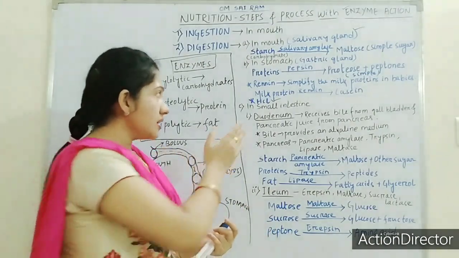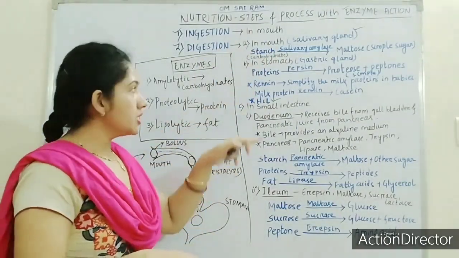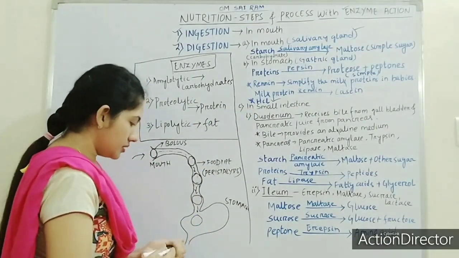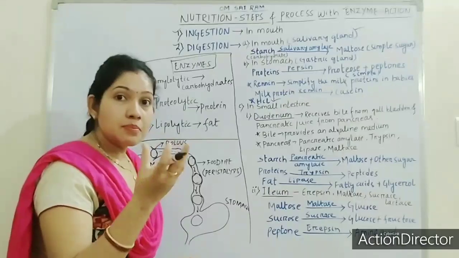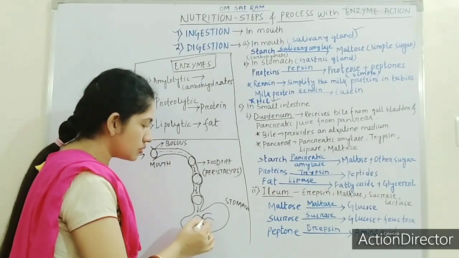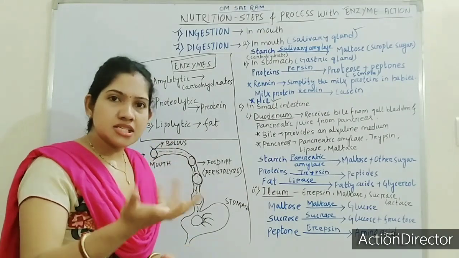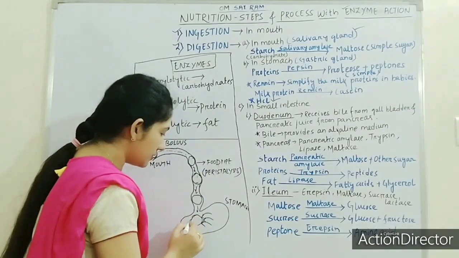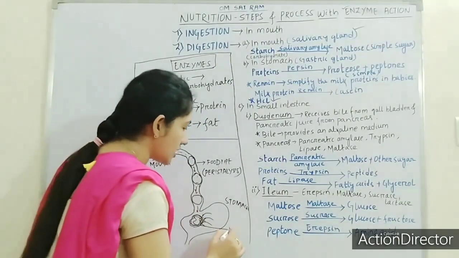Okay, next, digestion in mouth over, digestion in stomach over. Now digestion in the small intestine. Now this bolus, here we are talking about the food or the semi-solid mass from the mouth. When it comes to the stomach, it will mix with so many enzymes, and now this bolus will be digested, and now it is called chyme. It will convert into again a more semi-solid mass which is known as chyme.